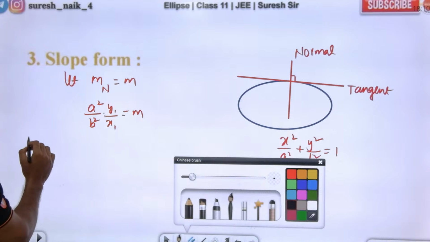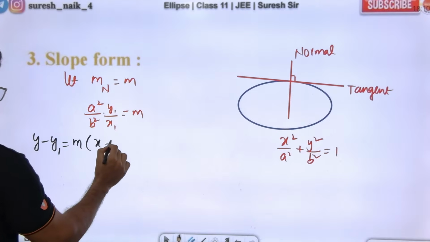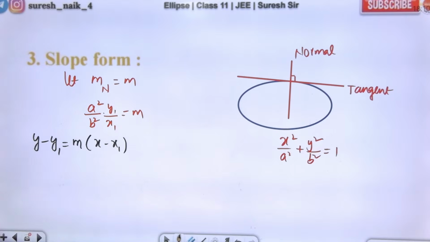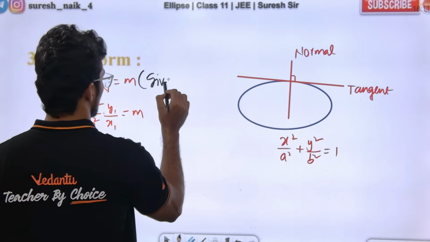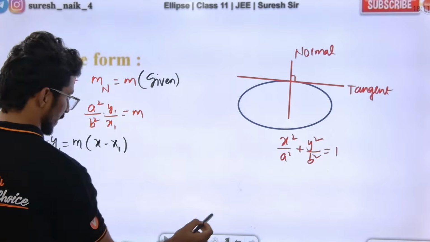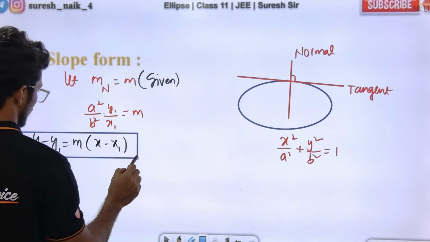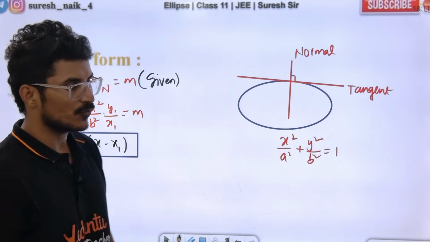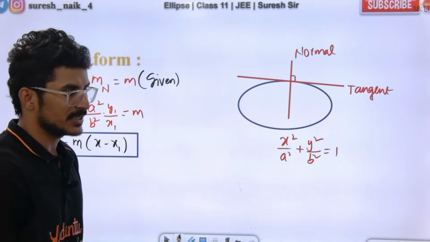Check what is the normal equation. The normal equation is y minus y1 is equal to slope of the normal into x minus x1. If the slope is given, you need to put it. If the slope of the normal is given to us, then we need to find the equation of the normal in slope form. This m will be given to us in slope form. Yes or no? 100% yes.